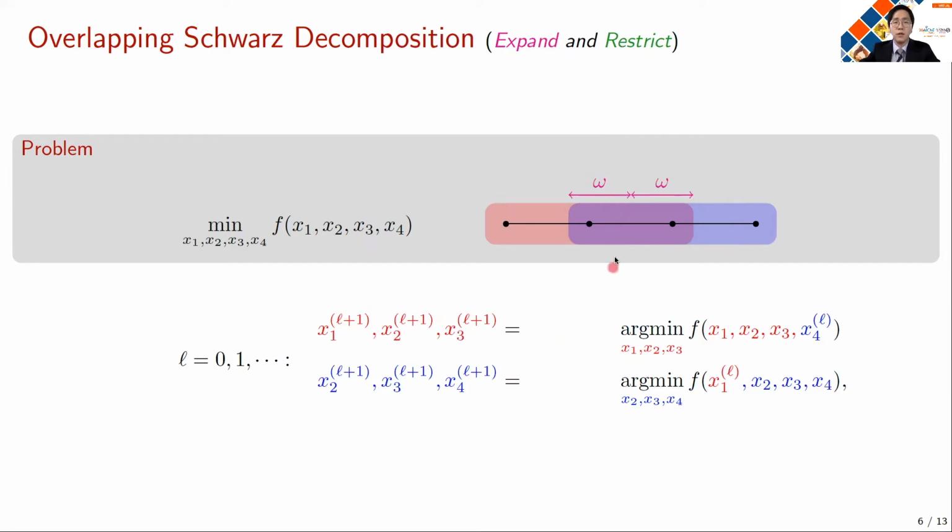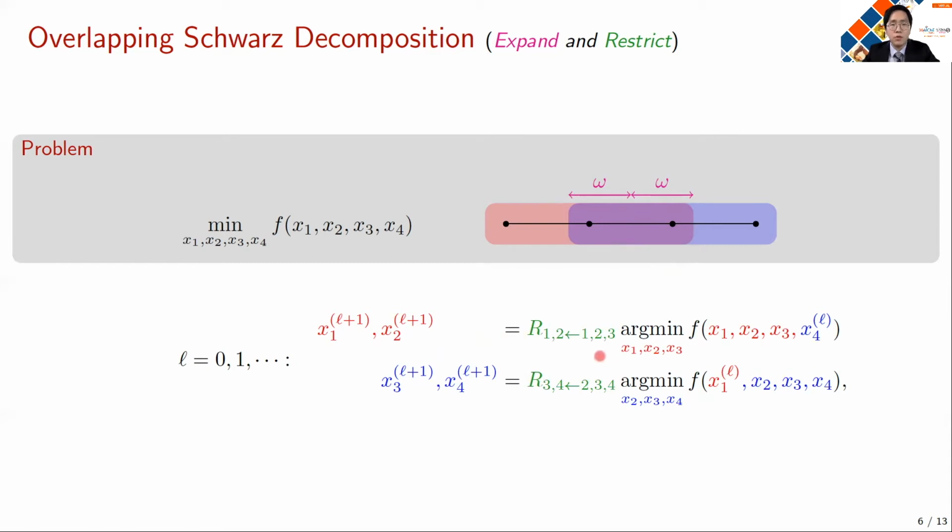And then a similar iterative procedure can be derived. For each iteration and for each subdomain, we formulate the subproblem by allowing the variables that are in the expanded subdomain to vary while fixing the rest of the variables. And by solving this, we can make an update for the next guess of the solution. But one issue arises here. Since the subdomains now overlap with each other, we have duplicity in the solution on these overlapped regions. In particular, here you can see that x2 and x3 can either come from the red subdomain or the blue subdomain. In order to remove this duplicity, now we apply the second keyword, restriction.